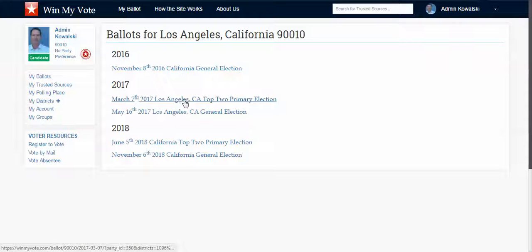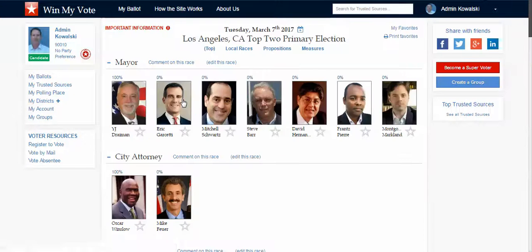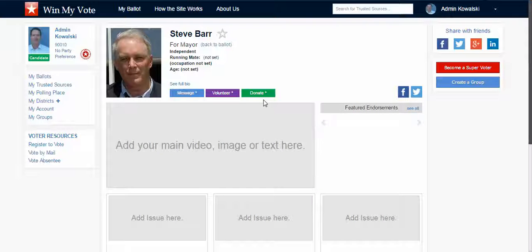But here, I can say, oh, there's a March 7th one coming up. I can click on that, see all the different candidates that are running for mayor. I can click on the candidate profile here, and then we just threw your name and your image up here. I'd be happy if you sent me some content. I'd be happy to build the page for you.